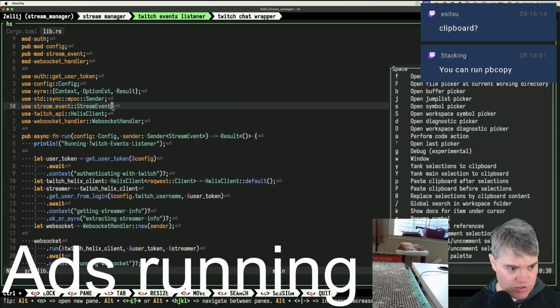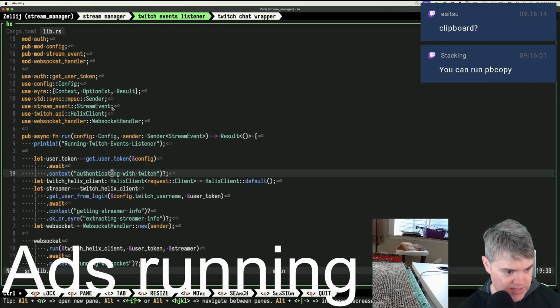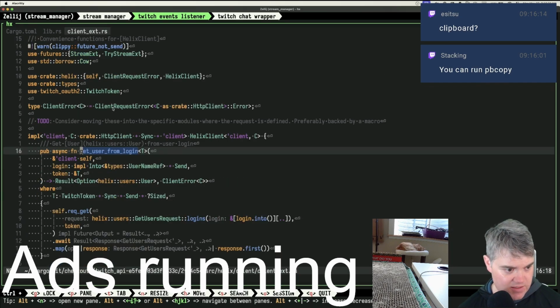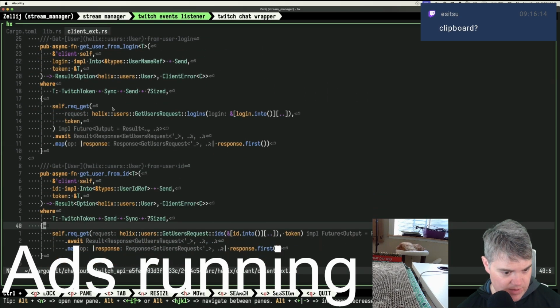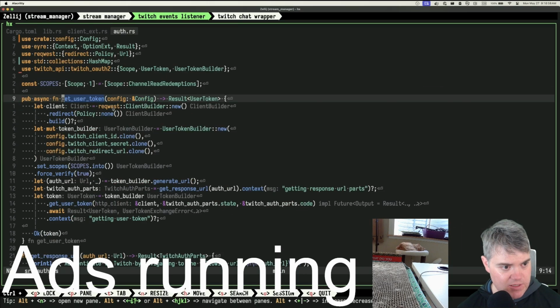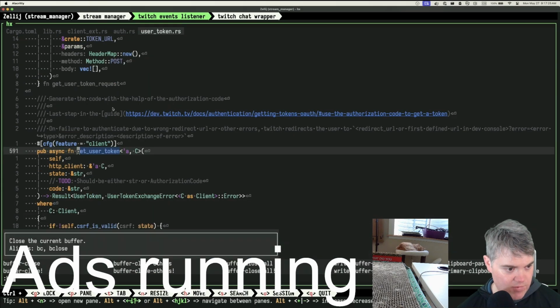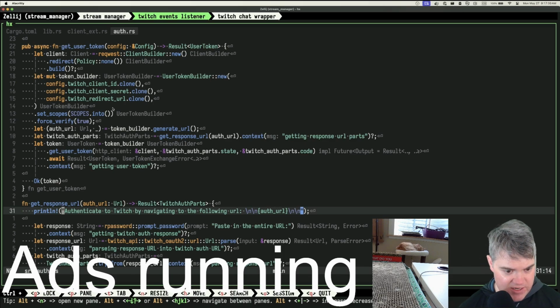Let's run this. Where does this go? So in library we get, okay, context, get user from login, get request, get user from ID. No, this is somewhere else, right? Get user token maybe? Okay, token builder. Okay, we do all that stuff. Set scopes, force verify, generate URL, generate response URL, user token is not mine. Okay, authenticate to Twitch by navigating to the following URL.